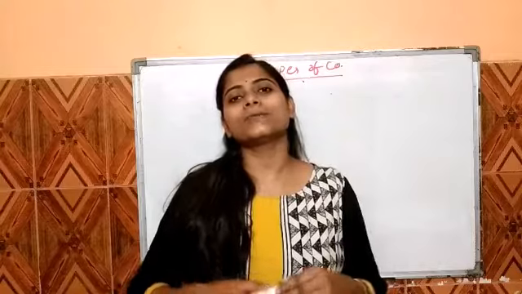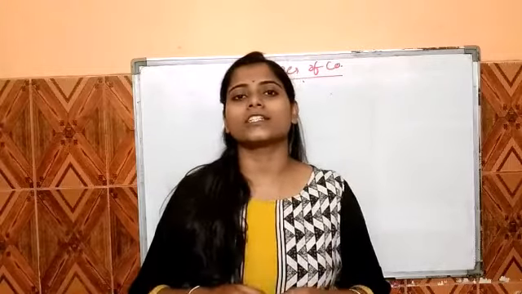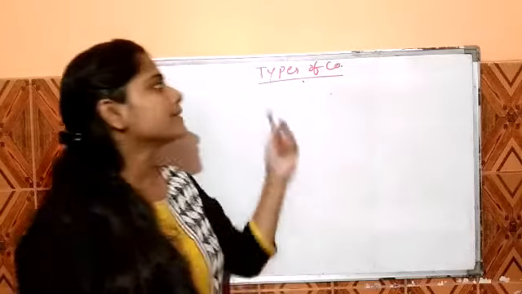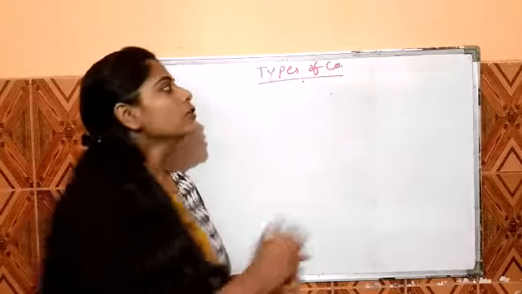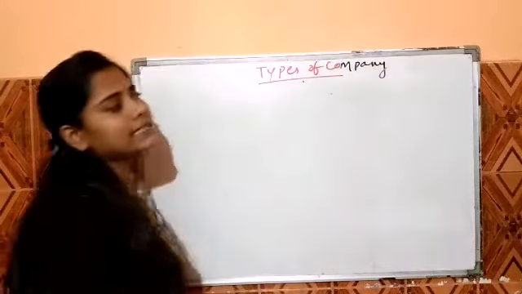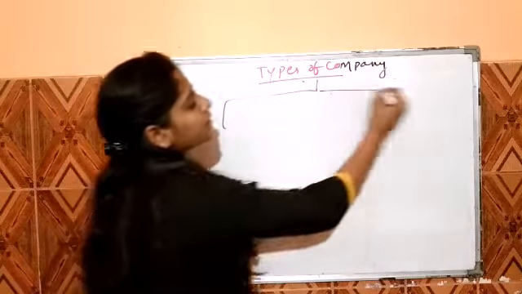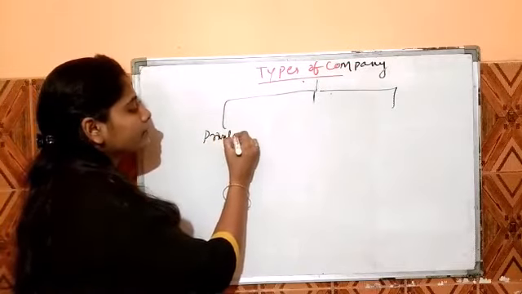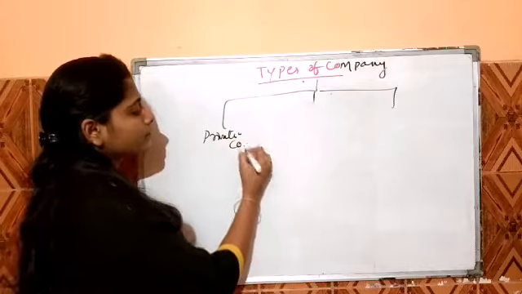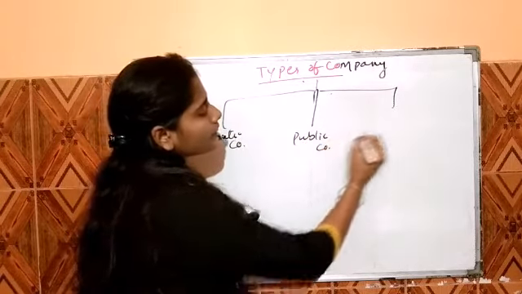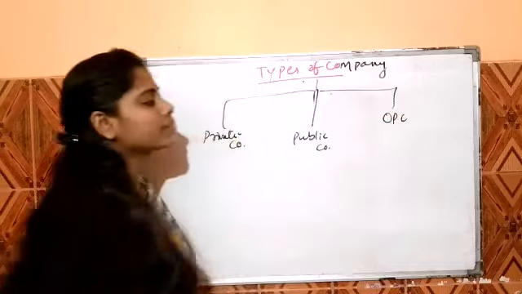In previous classes, we discussed the topic related to the Genstock company. And in this class, we will discuss a new topic: types of company. The company is basically categorized into three major categories. One is private company, second is public company, and third one is OPC.